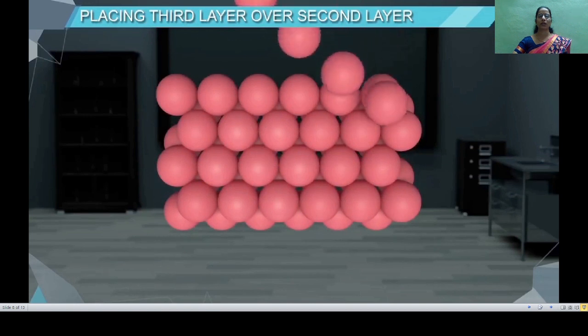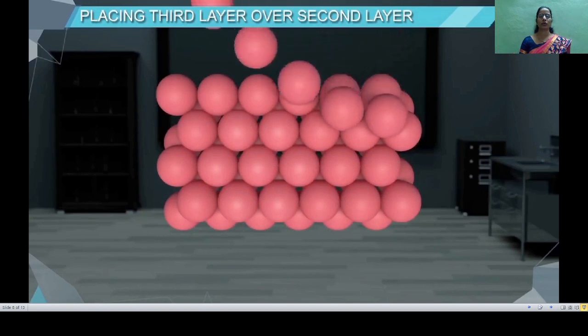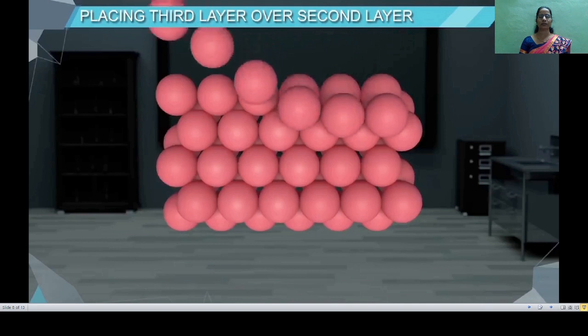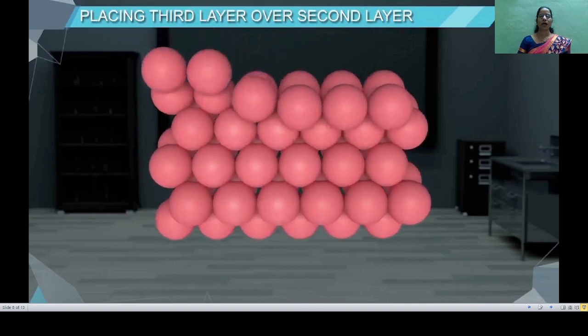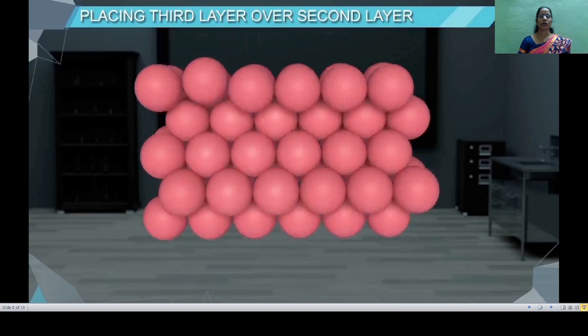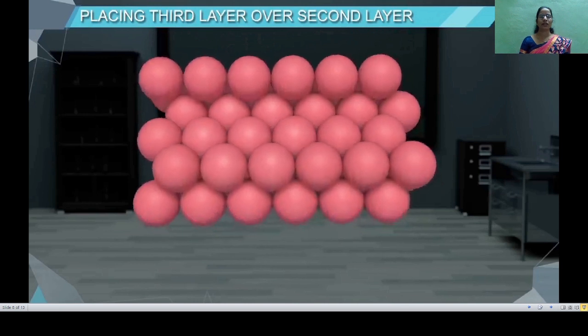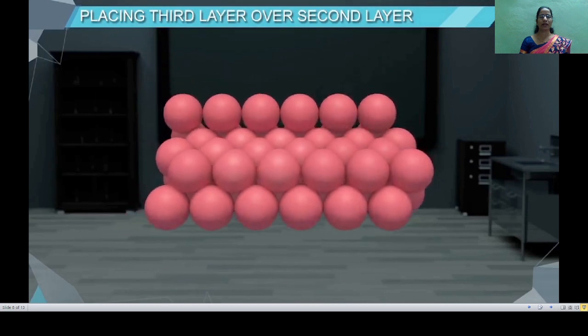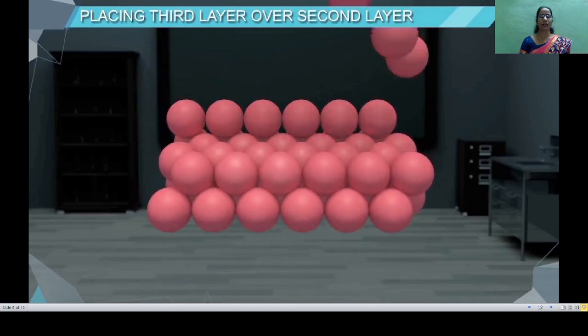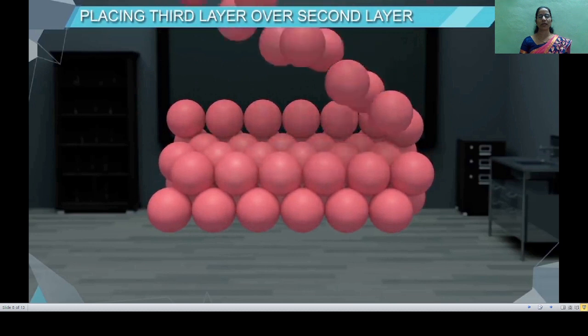See how the third layer is stacked over the second layer. After doing this, you will observe that the third layer is not of the same kind as either the A layer or the B layer.